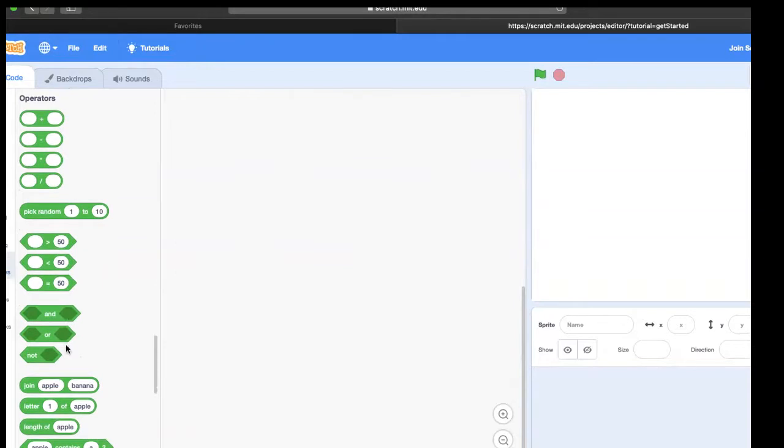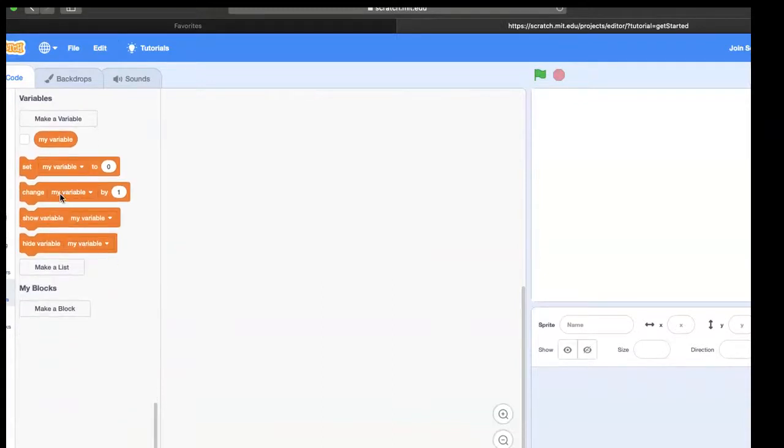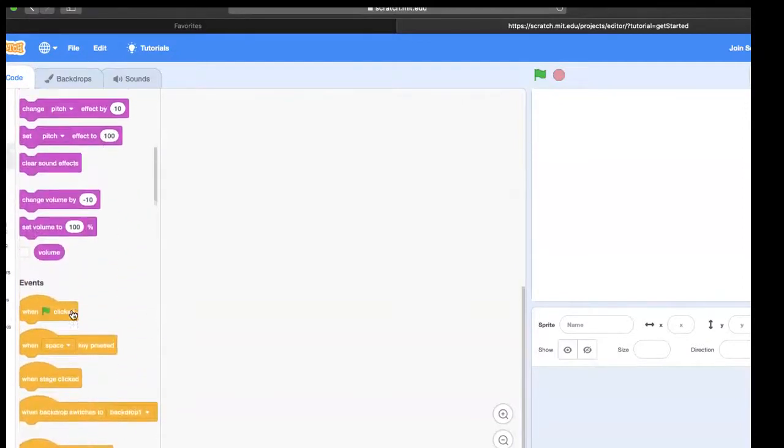Green is for operators. This is where we can add math and math operations into our code. Orange is for variables. This is where we can create our very own blocks of code. And we can save them down here in My Block. Okay, so let's get started.